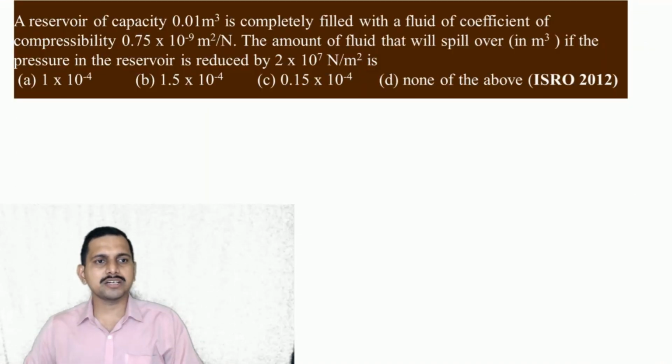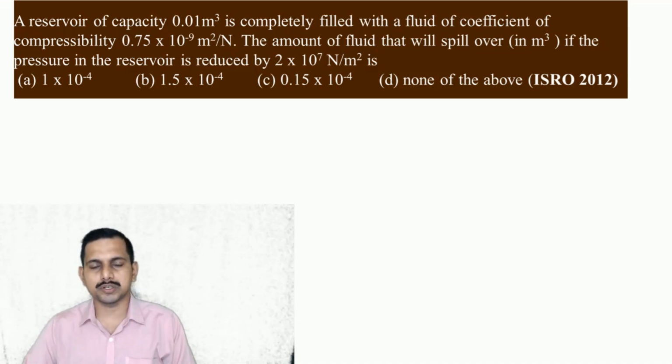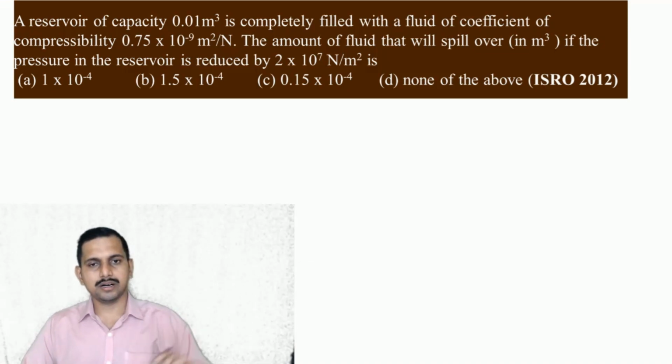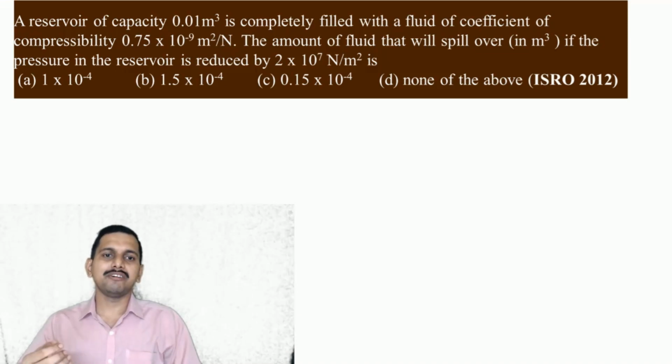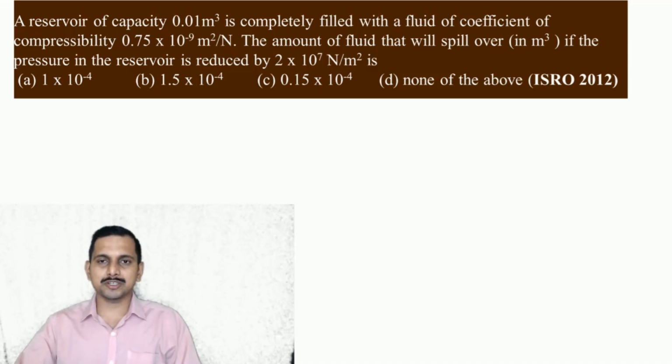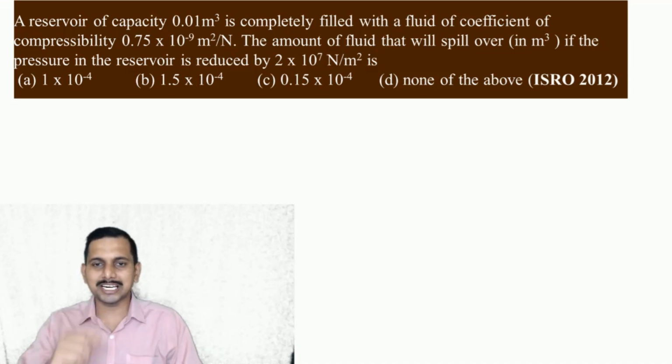Next question. A reservoir of capacity 0.01 meter cube is completely filled with a fluid of coefficient of compressibility so and so. The amount of fluid that will spill over in meter cube if the pressure in the reservoir is reduced to so and so. See what happens, we should not think just piston and cylinder arrangement every time. There might be a pressurized environment in which an open container is kept. Now, when the pressure is reduced, if it is totally filled with water in the high pressure environment, it has to spill out. And that is what is asked here.